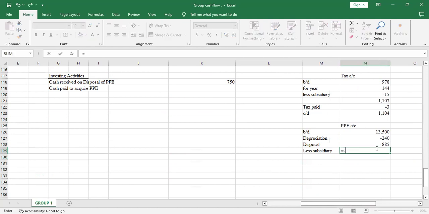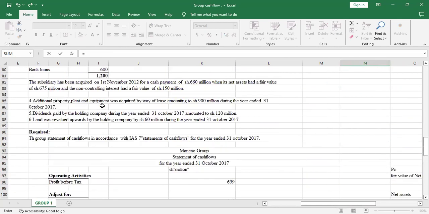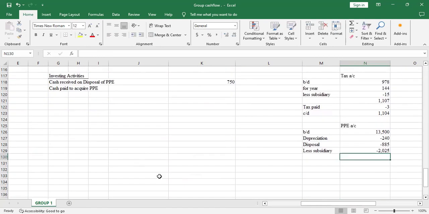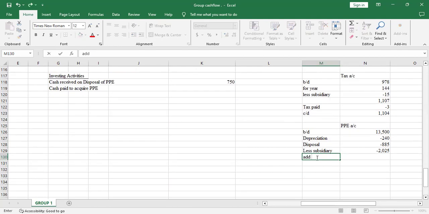Yeah, so took a negative, because what was disposed goes with the subsidiary. So property, plant, and equipment, we disposed 2025, so I'll pick that 2025. Then the other adjustment will be, there was an item of lease, so you add back the lease.